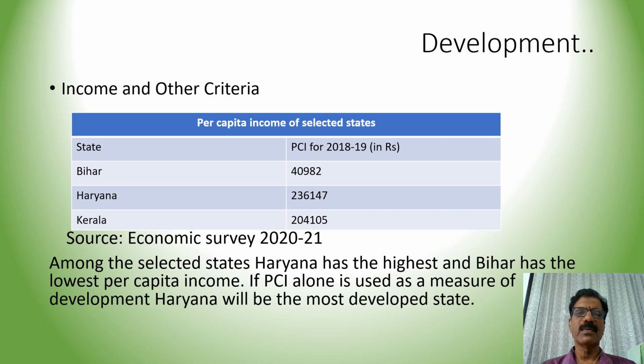Per capita income in Kerala was 2,04,105. From this, we can see that Haryana has the largest per capita income. Therefore, it will be the most developed state in India out of these three. But is it true?